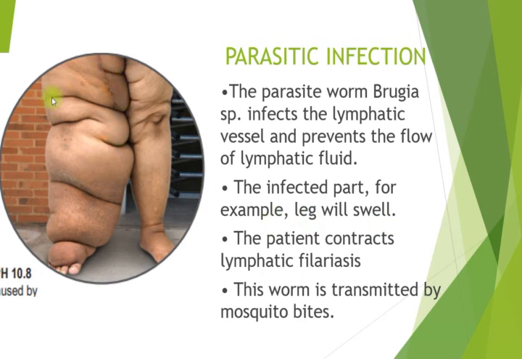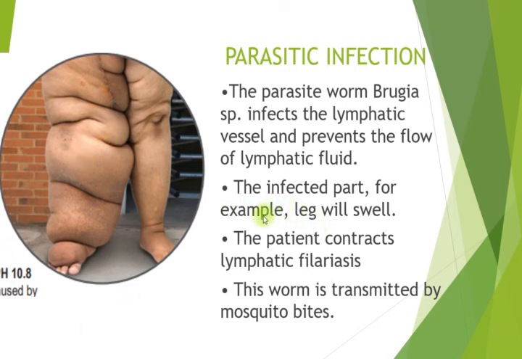As you can see from the diagram here, the leg is swollen because the lymphatic vessel is blocked, and this prevents the lymphatic fluid from returning to the blood circulatory system.